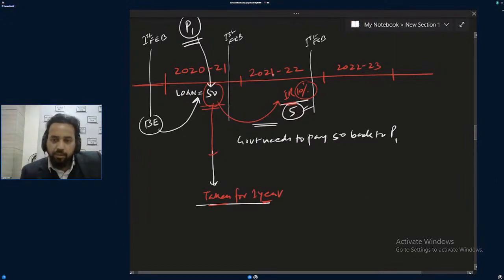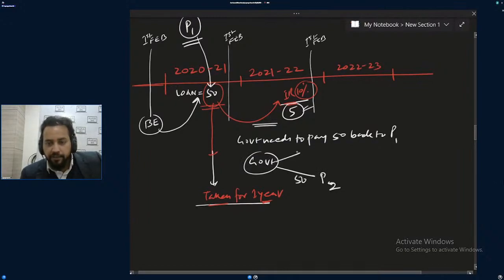So what the government will do in the next budget: the government will take the 50 from P2 and then pay it to P1. That's it. The government is taking from P2 and giving it to P1. P1 is settled now. And what is the budget? Supposedly this was also a deficit. Try to understand, this is very important. This budget was also a deficit by 10. This budget was also a deficit by 10.